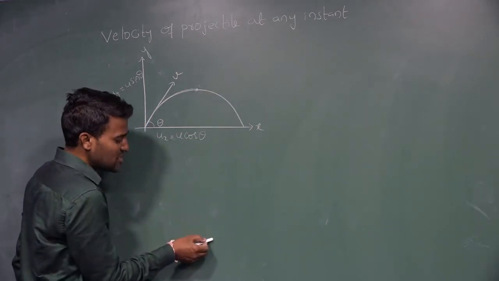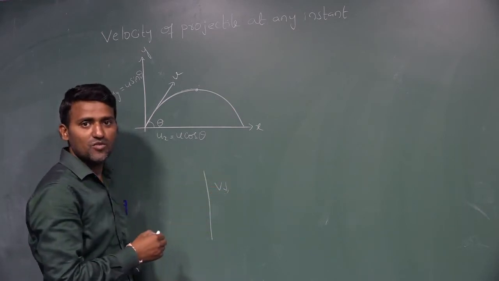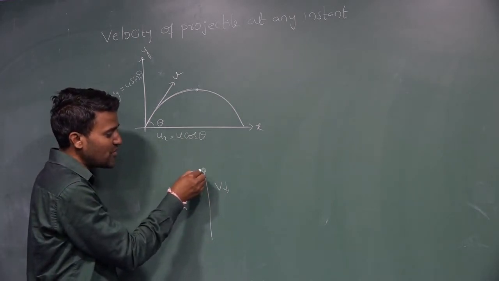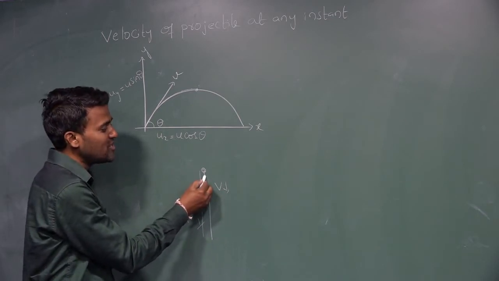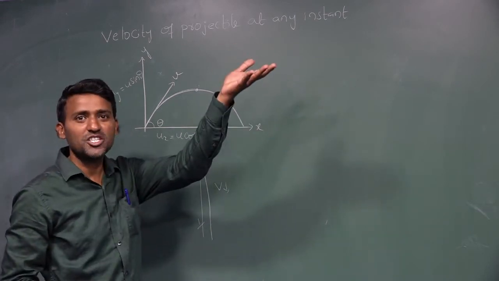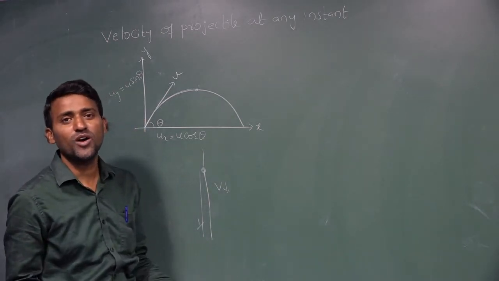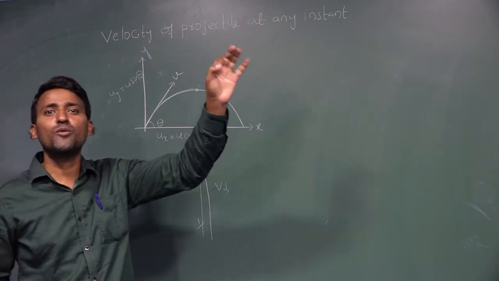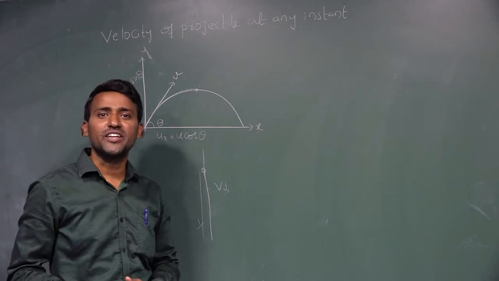See here, when the object is gradually going upward, what will the velocity be? Decreases. Velocity decreases. That's why only when the object's velocity becomes 0, it will fall downward. If the velocity is not equal to 0, it goes upward only. For example, if you throw an object upward, after some time it will fall downward. How is it falling downward? While it is going upward, the velocity of the object is gradually decreasing under the influence of gravity, isn't it?